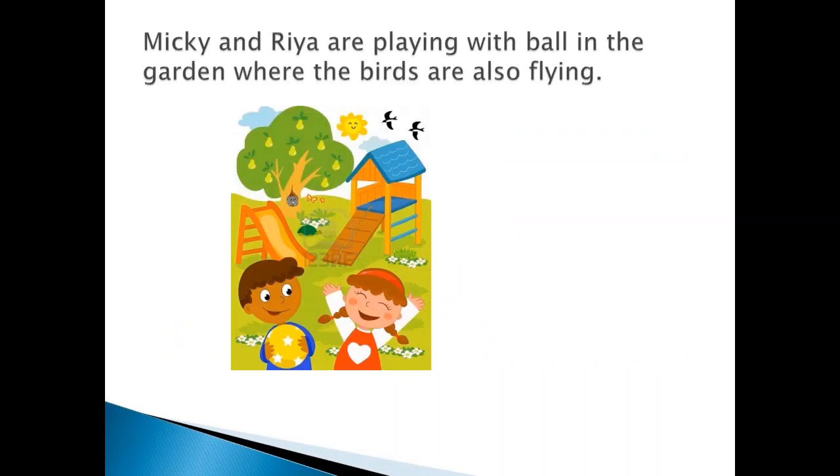For example, Mickey and Ria are playing with a ball in the garden where the birds are also flying. Here, Mickey and Ria, garden, birds, ball are the names of the person, place, animal and thing.